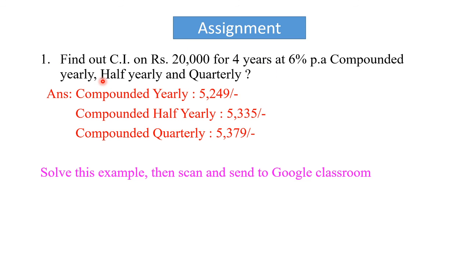Assignment question. In this video lecture, we will solve a problem of compound interest. Find out compound interest on rupees 20,000 for 6 years at 6% per annum compounded yearly, half yearly, and quarterly. Student, we will solve this example of compound interest. In this problem, you will solve compound interest yearly, half yearly, and quarterly. We also give the answers of this problem. Okay, solve this example, then scan and send it to the Google Classroom.